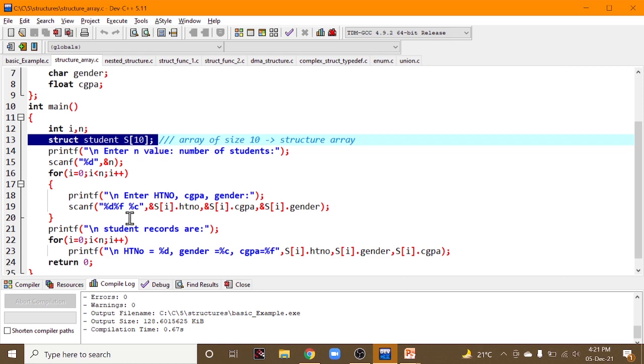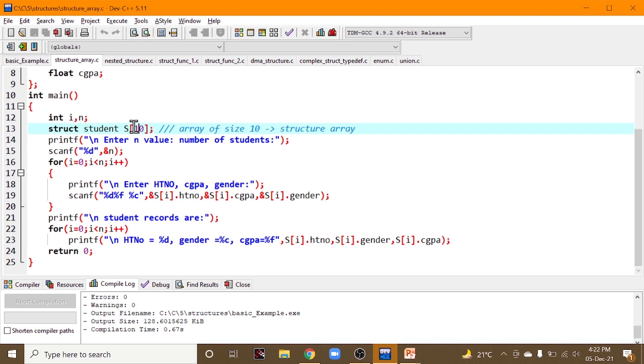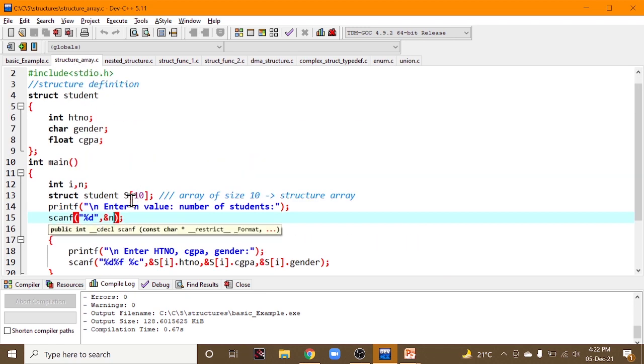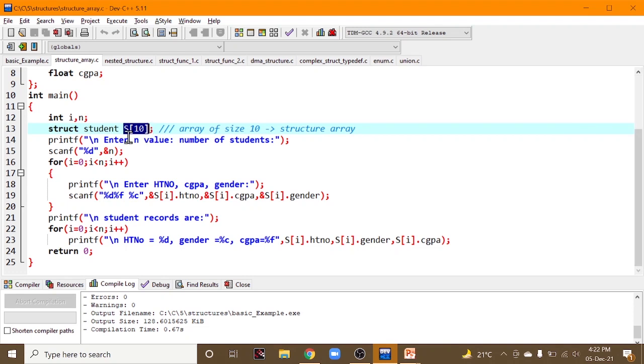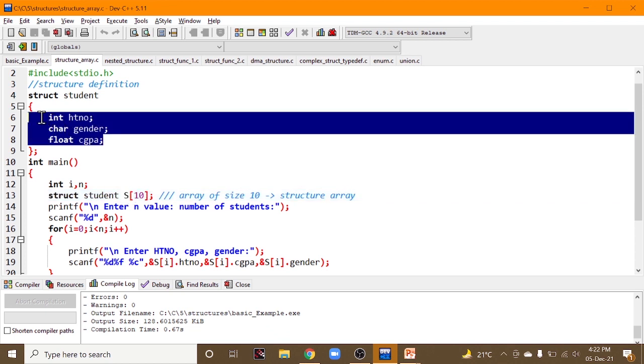Without this declaration you can't write any program related to structure arrays, because whoever checks your program will expect that whenever you write a structure array, you must specify s, an array of fixed size. This is a structure array where you are creating an array, and this s is also meant for accessing the data members inside the structure.